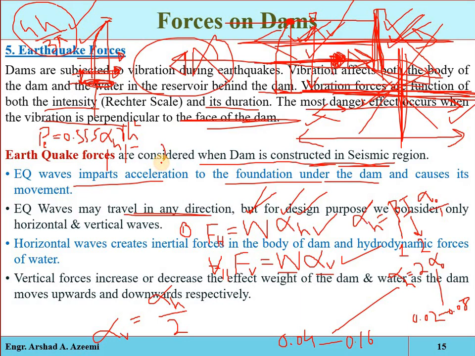And also that hydrodynamic pressure can be calculated by this equation, 2 by 3 Ce alpha h h square, where Ce is a constant, alpha h is again the horizontal seismic coefficient, and h is the height of the water in the reservoir. And this coefficient Ce is taken as 0.82. So sometimes this equation is also used for the determination of the hydrodynamic pressure.